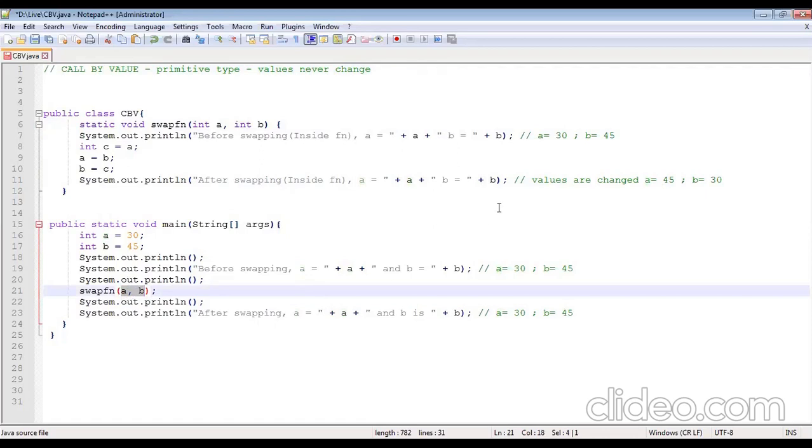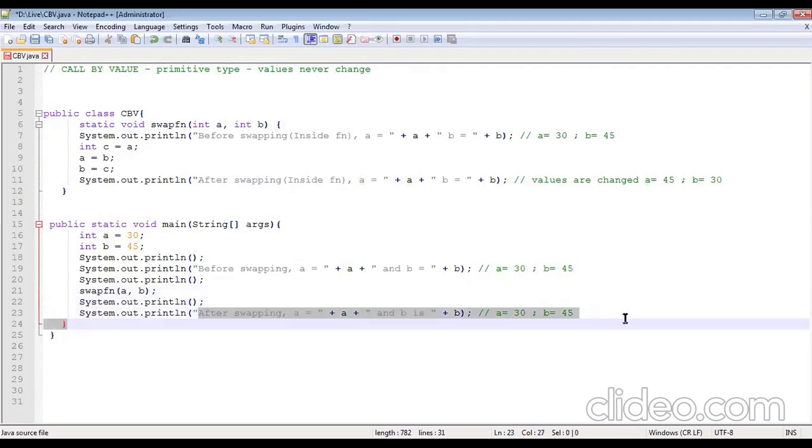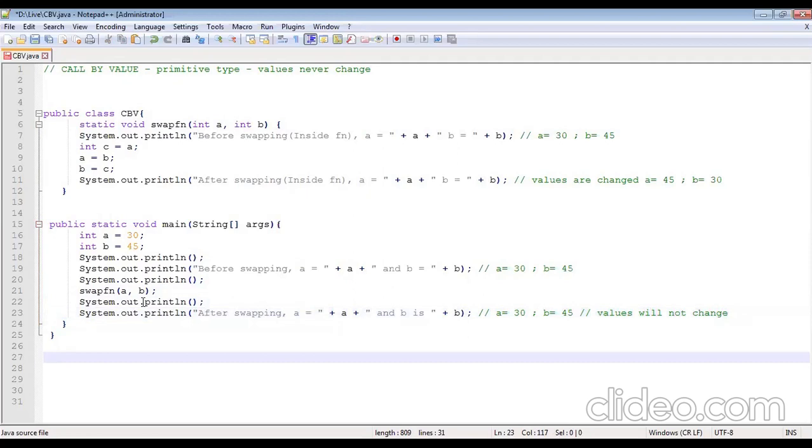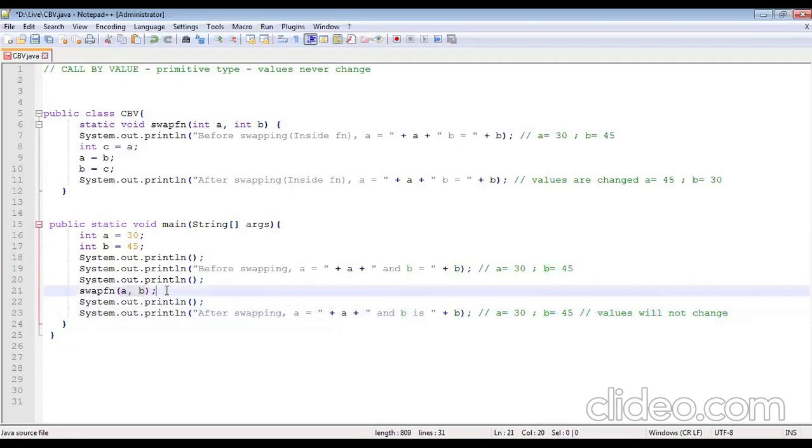You can do all your manipulations, whatever you want. But after the call, the values will not change. Look here, the values will not change. This is what you mean by call by value. You're passing values over here, primitive values. Values means nothing but primitives. So, after the function call, the values will not change. Anushri, are you getting me?